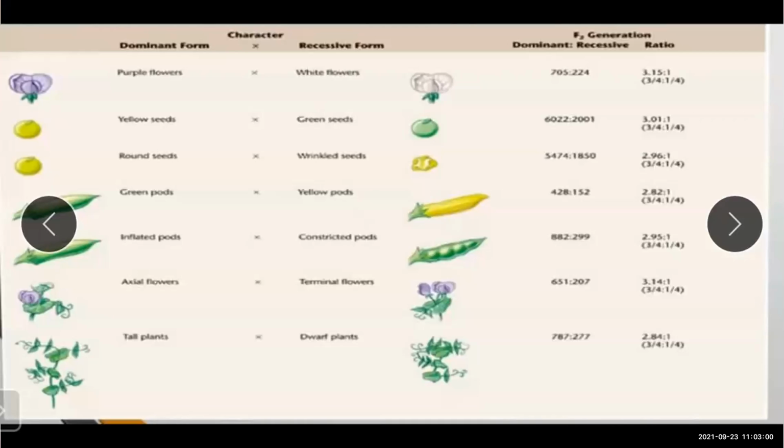If we talk about the position of the flowers, these are axial flowers in dominant form, terminal flowers in recessive form. Okay. And what about the height of the plant? In dominant form, they are tall plants, and in recessive form, they are dwarf plants. So this is seen in the example of plants. Okay. So when the characteristics are passed to the next generation, they follow certain rules, and Mendel's laws are based on these findings only.